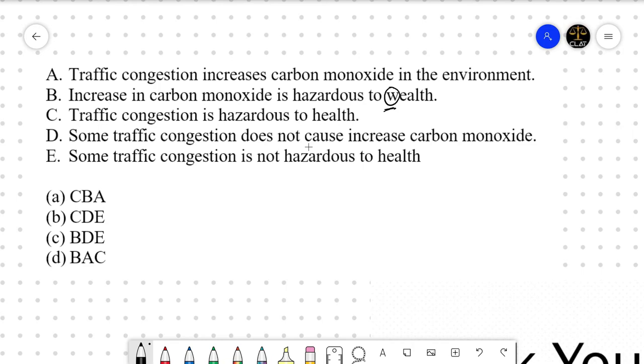Let us start with A. It says C, B and A, which means C, B and A. Can we conclude this? C says traffic congestion is hazardous to health. Okay. Traffic congestion is hazardous to health. It is hazardous to health. Okay. B says increase in carbon monoxide is hazardous to health. Increase in carbon monoxide is hazardous to health.